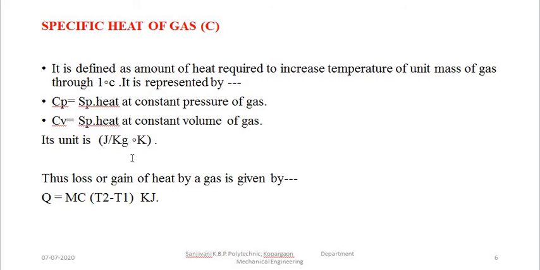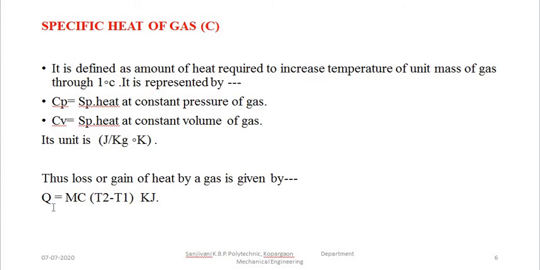So we can use the equation to calculate how much amount of heat is added there, because we know the specific heat. So to raise the temperature of the gas by 1 degree Celsius, this much amount of heat is to be added. That much amount of heat is called the specific heat. Therefore, when you are multiplying, we write this equation as capital Q is equal to mCp or mCv into bracket delta T. Delta T is nothing but temperature difference, that is T2 minus T1.